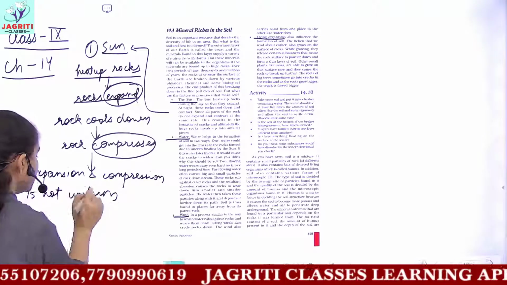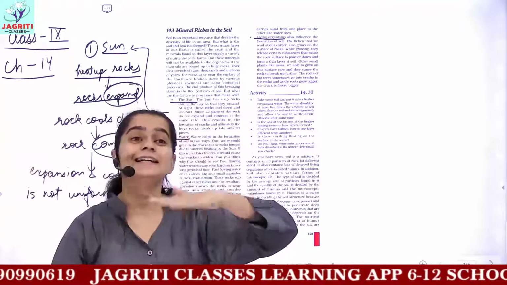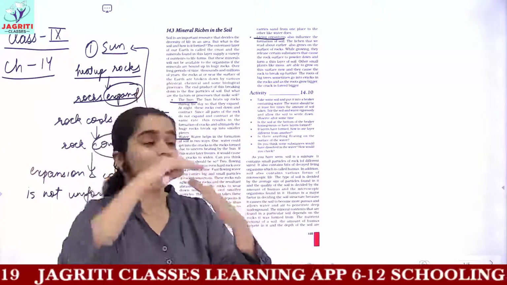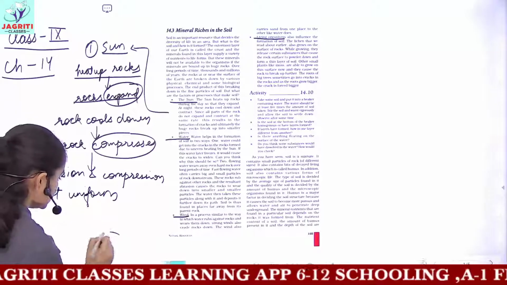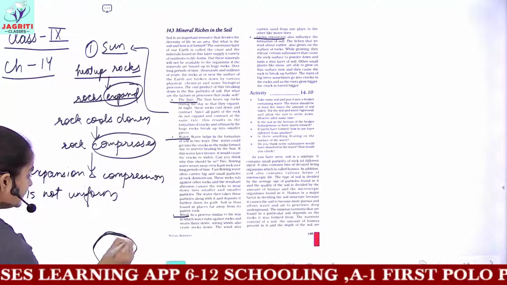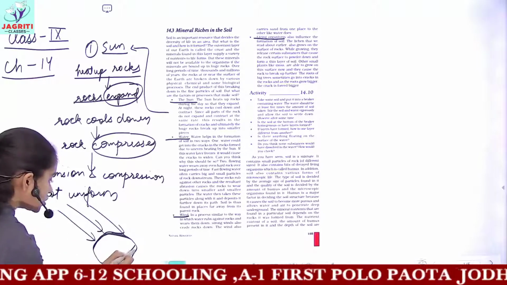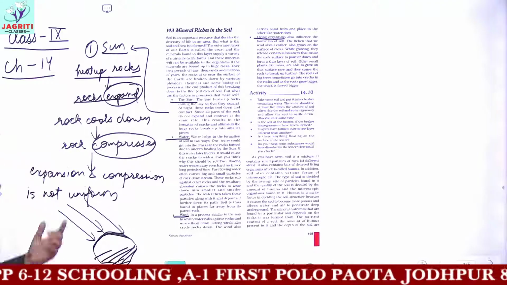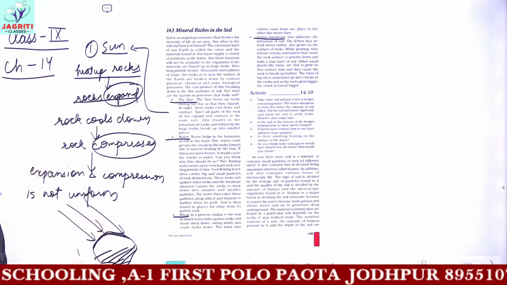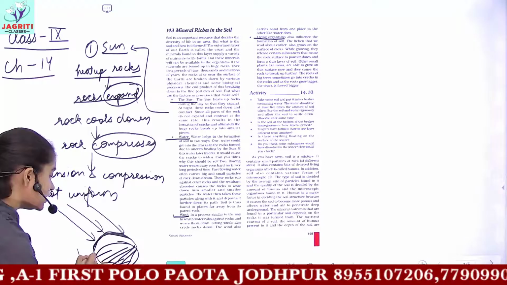Not uniform means it can be possible that one part of the rock which is in direct contact with the sunlight, assume this is your rock, okay? Now this portion of the rock is in direct contact with the sunlight which is coming, whereas the lower portion, this region, is not receiving such an amount of sunlight. It is receiving a low amount of sunlight compared to the region at the top.